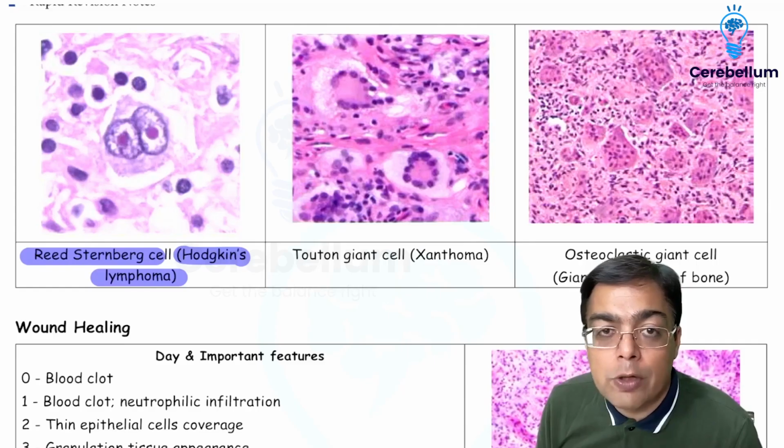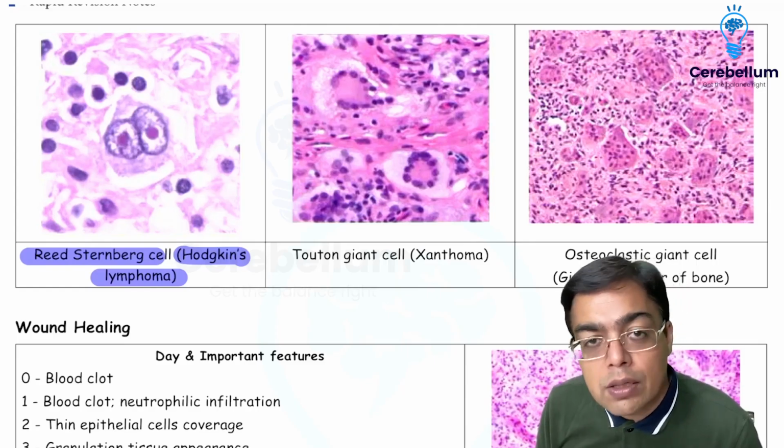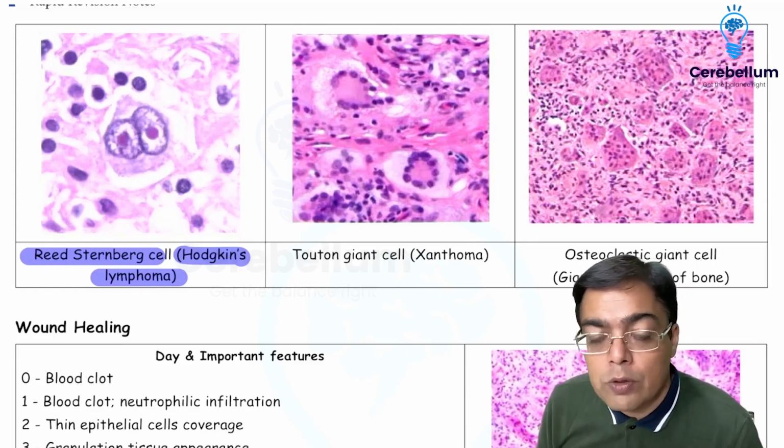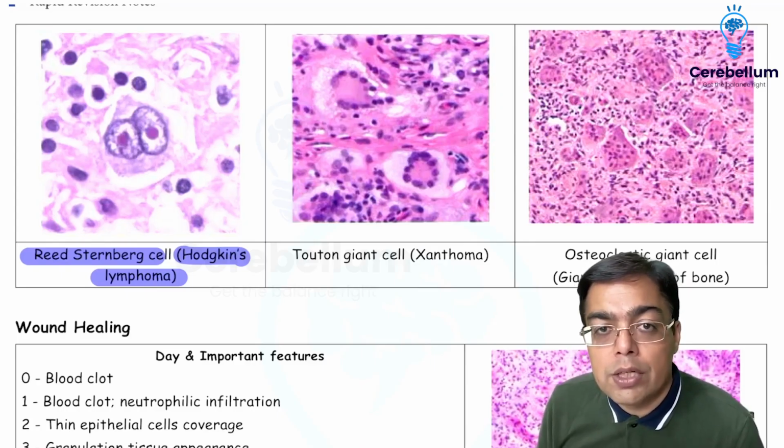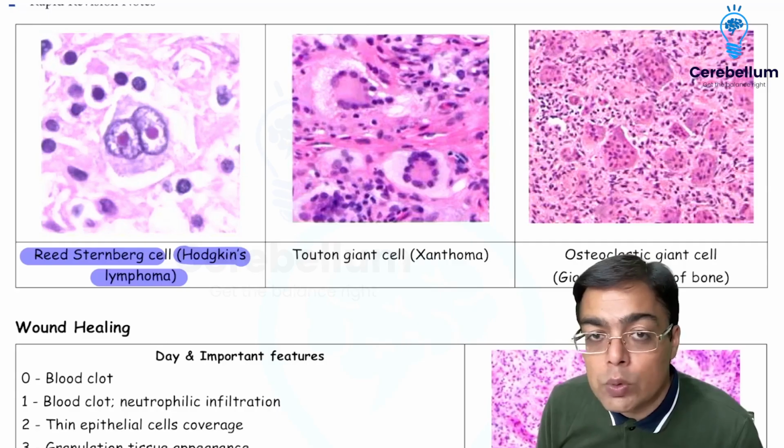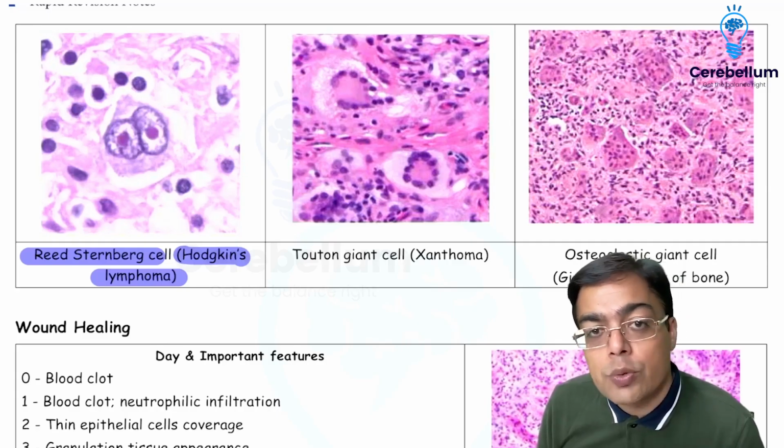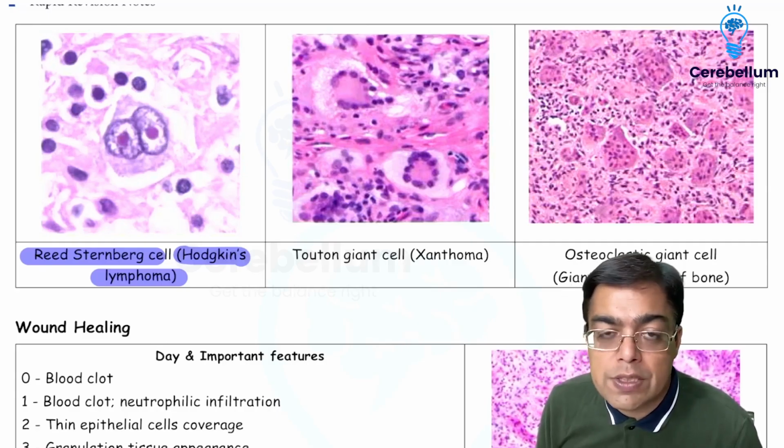Of course, I would be happier to remind you that this owl eye appearance is not the characteristic way of diagnosis of a Reed-Sternberg cell. You would still rely on flow cytometry. You would still rely on the documentation of CD molecules, CD15 and CD30, to confirm the presence of a Reed-Sternberg cell.